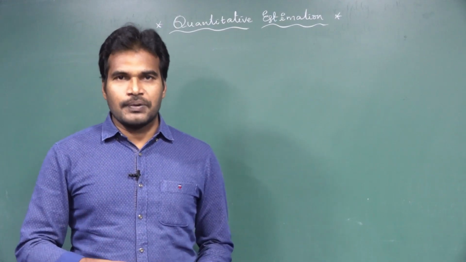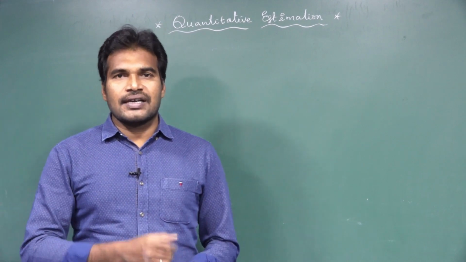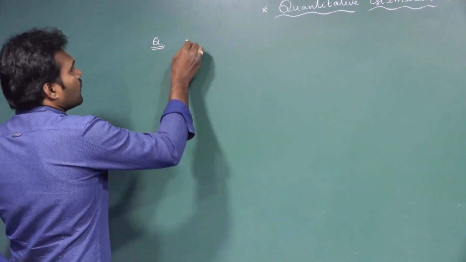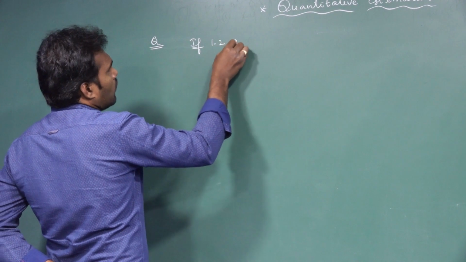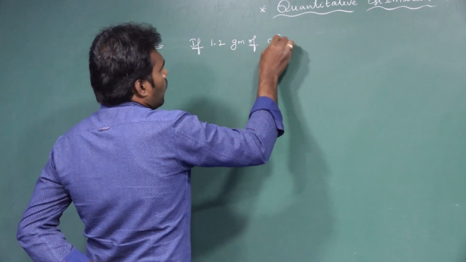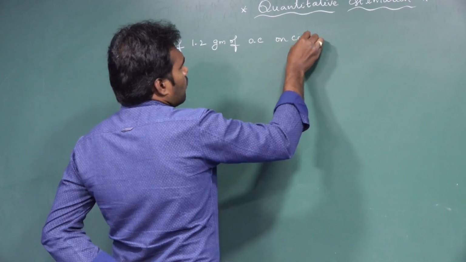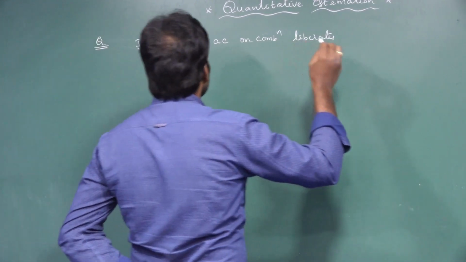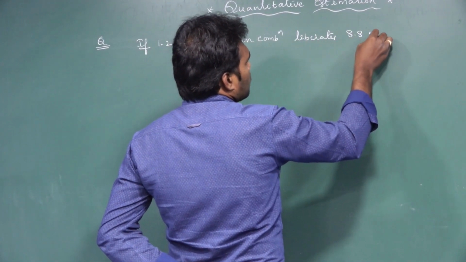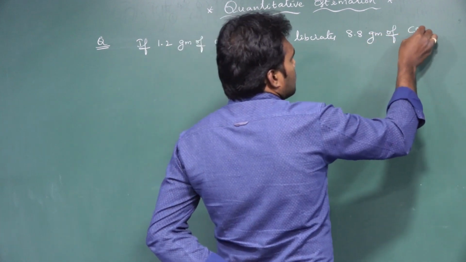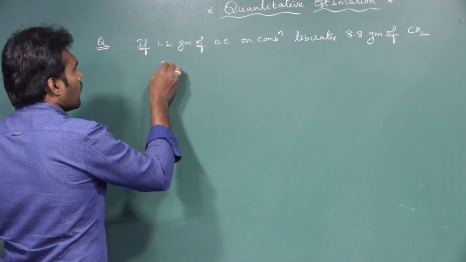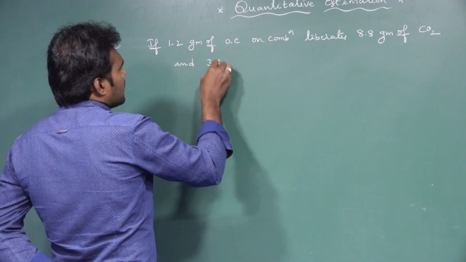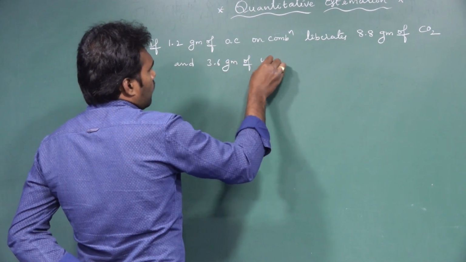Now let us take an example of how to calculate the percentage of carbon. In a problem they have given: 1.2 grams of an organic compound on combustion liberates 8.8 grams of CO2 and 3.6 grams of water.